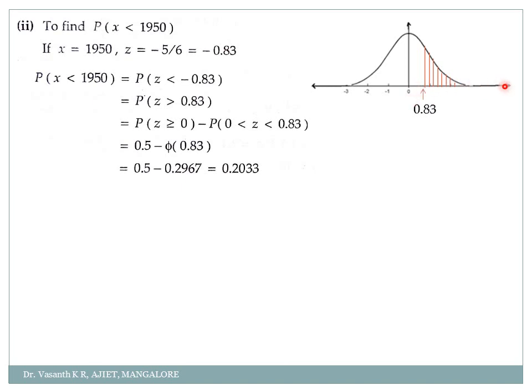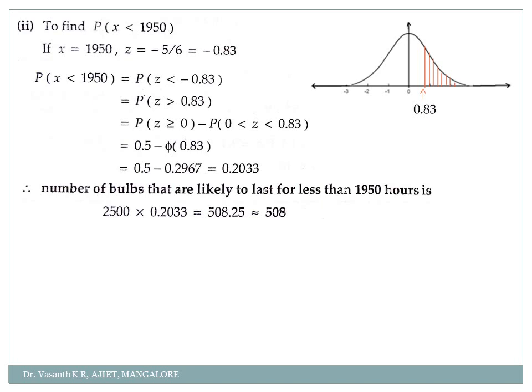You have to again go from 0 to infinity minus 0 to 0.83. So 0 to infinity is 0.5, the standard value, minus phi of 0.83, the value obtained in the table, which is 0.2967. That gives 0.2033. So the probability of x less than 1950 is 0.2033. Now we check how many bulbs will last less than 1950 hours: 2500 into 0.2033 is 508.25.